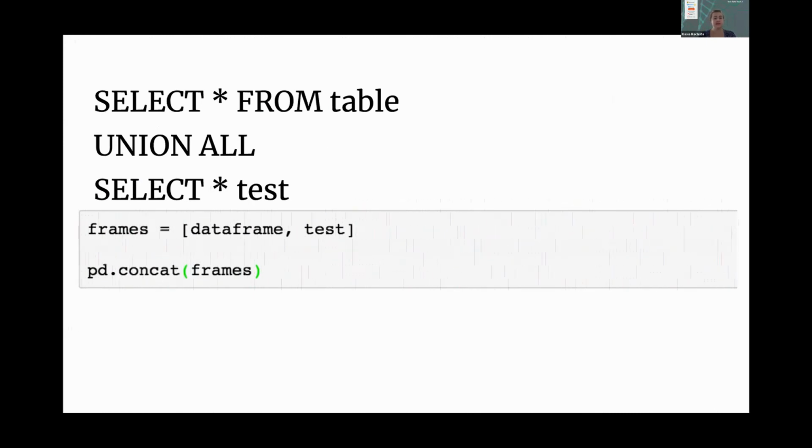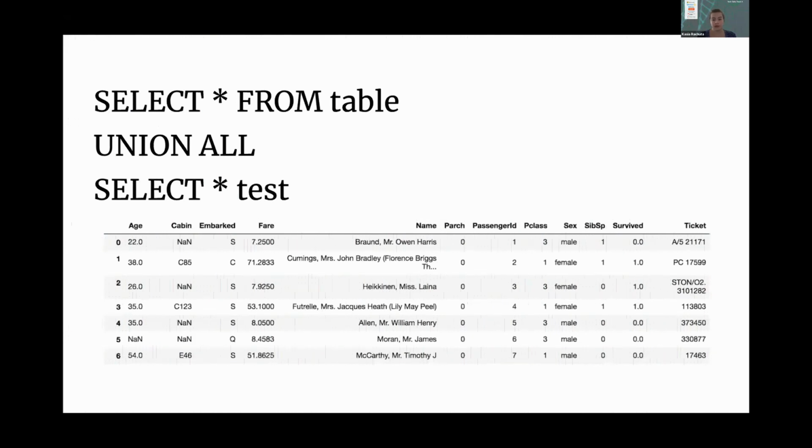And then unioning is also fairly straightforward. We create this new frames list that has DataFrame and test, and then we concatenate both of them. There is, again, a lot more customization you can do here that I don't have the time to go into. And here we can see the output.